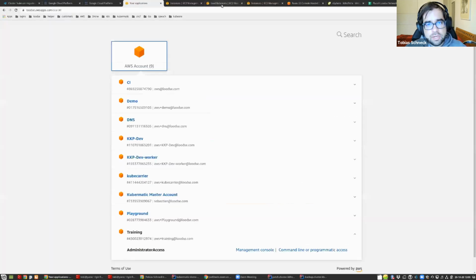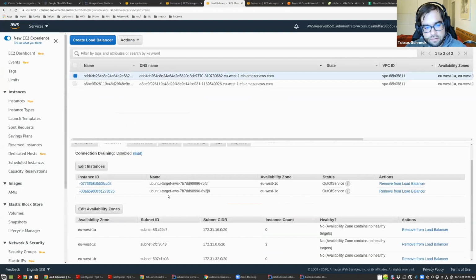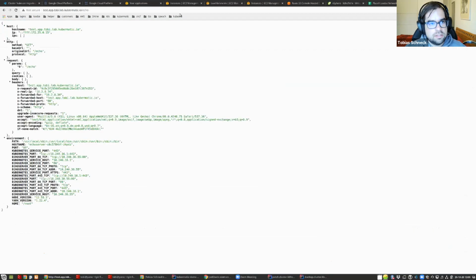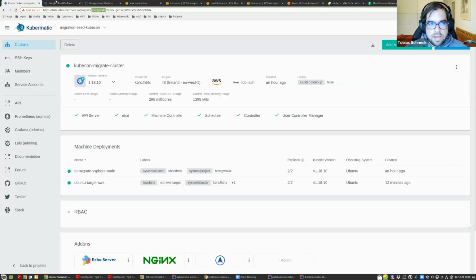So we can quickly try if the new load balancer is now listening. We have the new instances here, and maybe the DNS name is already propagated. To see if this is working, let's change that to the new DNS name. And no, so DNS is not there yet. So yeah, good. Then finally migrated to the new cloud.